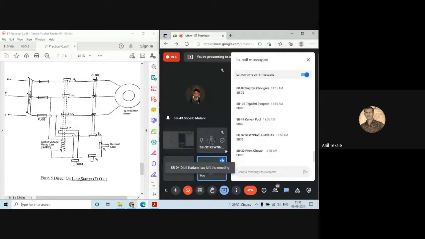On your group, I am sharing one file, two files actually. Check the WhatsApp group whether you got practical number 3.